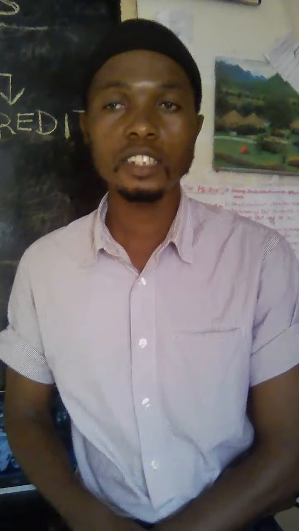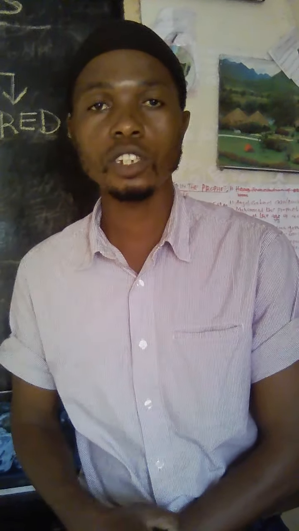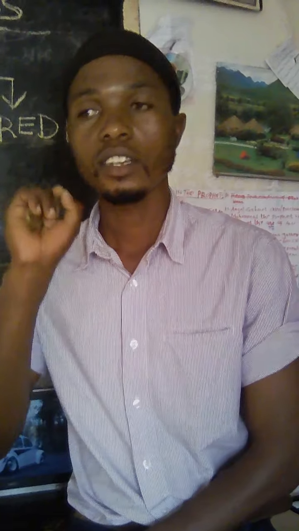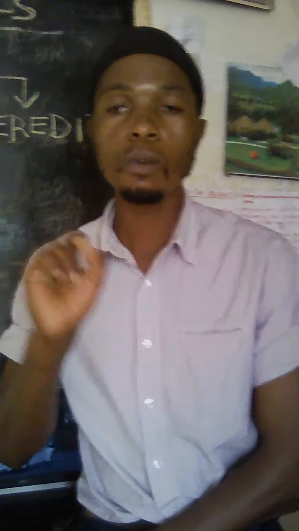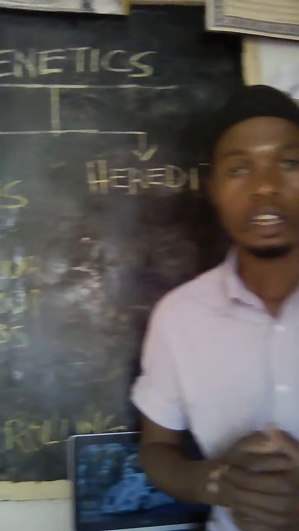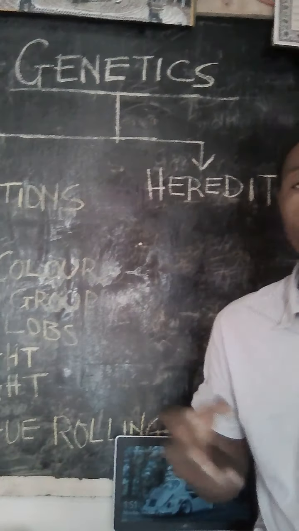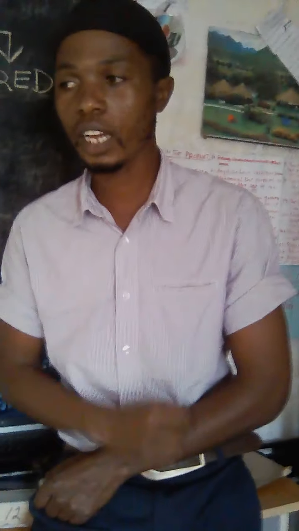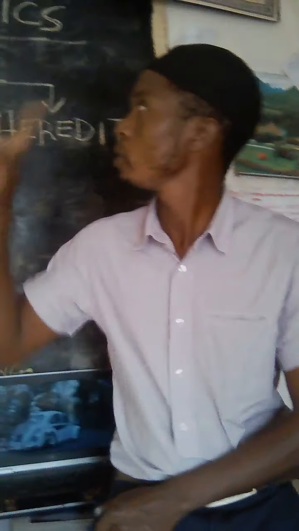Today I decided to take you through some revisions, and we are going to start by going through the first chapter of Book 4 Biology, which happens to be genetics. In today's class, we are only going to define the main terms as far as that chapter is concerned. And the first word that we are going to define is the term genetics.